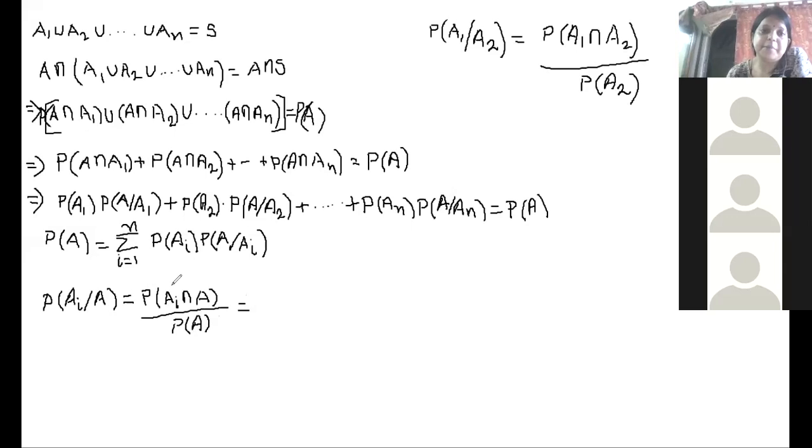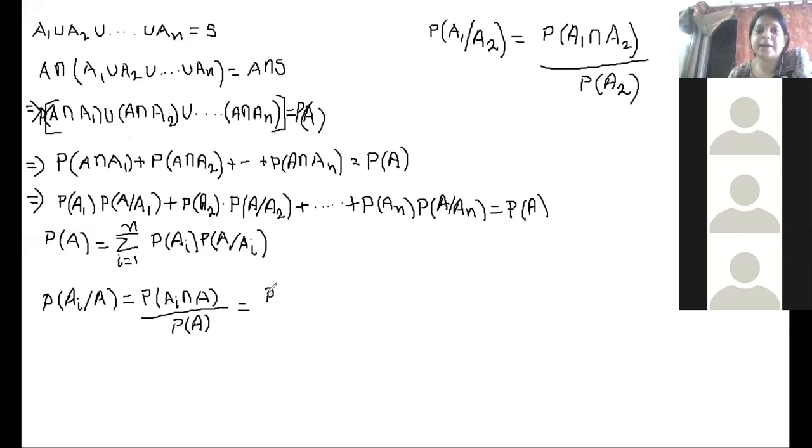Now see, probability of Ai intersection A, as we have written over here, probability of A intersection A1, A intersection A2, utilizing the definition of conditional probability. Again, I will write probability of Ai intersection A utilizing the definition of conditional probability. What I can write?